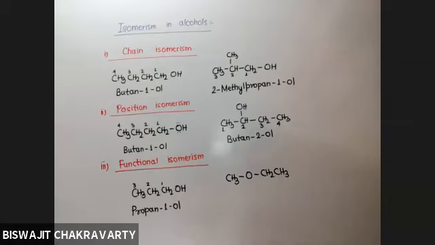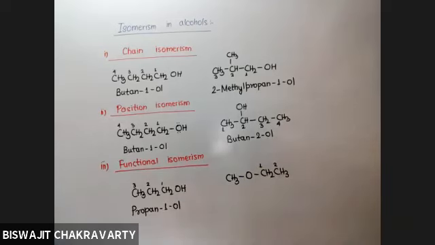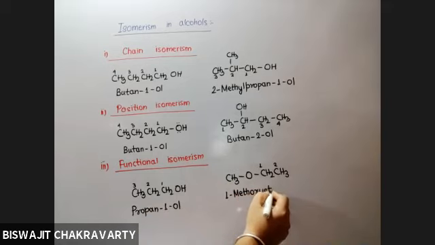But in this particular example, having 1 and 2 distribution, of course, this is relatively longer or larger. So this will be taken as the parent chain. And oxygen along with methyl group will be called methoxy. And the name will be 1-methoxyethane. So propan-1-ol and 1-methoxyethane are two functional isomers. Any doubt? Any of the examples? Please tell me.